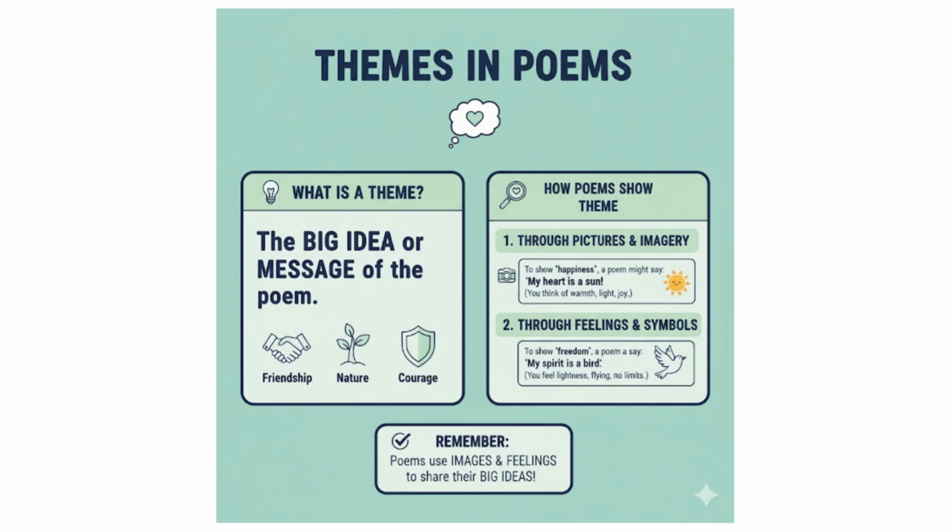Themes in poems. Some of you might already know what themes are, in which case this will just be some review. But every piece of writing has a main idea or a theme, like friendship, nature, courage. A poem might show friendship using pictures made of words, which is called imagery, and a certain beat or rhythm. A poem might say, words flutter like bees. This is a metaphor. It means the friend's words are fast, light, and gentle, not that actual bees are flying.